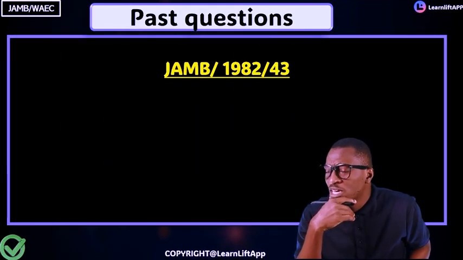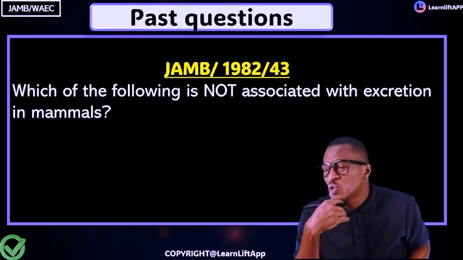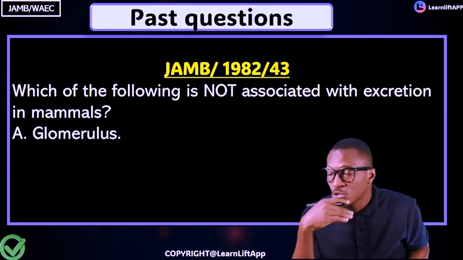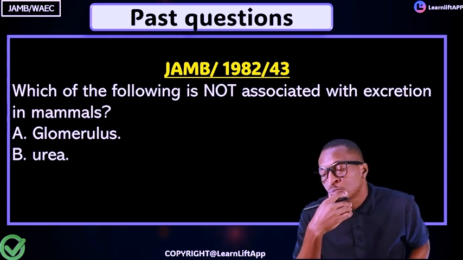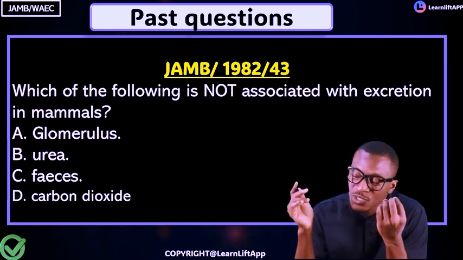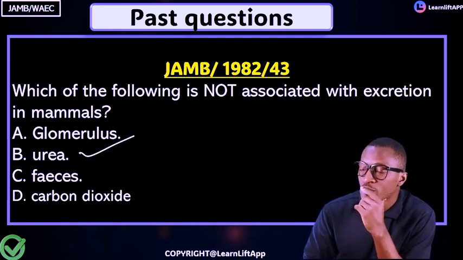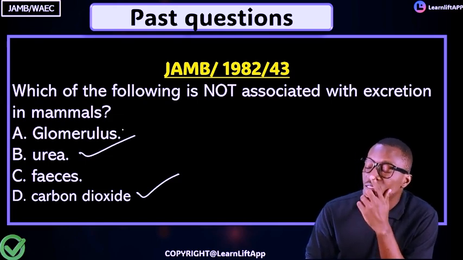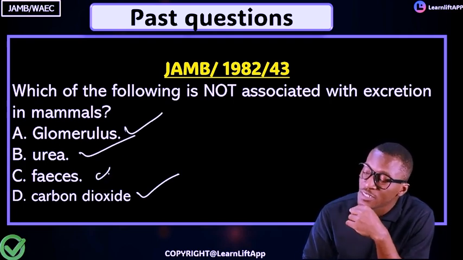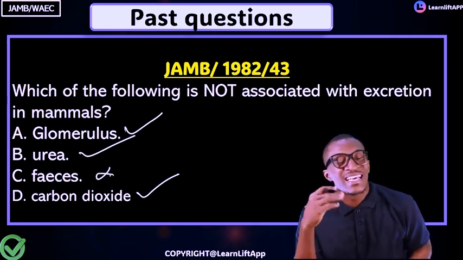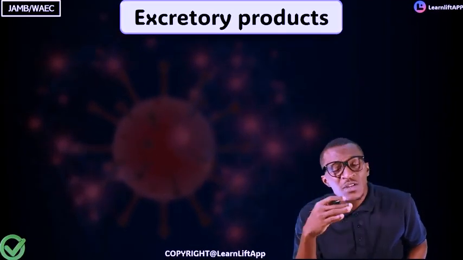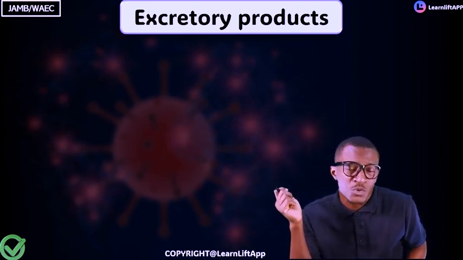Let's see another past question, JAMB 1982 question 43. Which of the following is not associated with excretion? Glomerulus, urea, feces, carbon dioxide. Of course, urea is an excretory product, carbon dioxide is an excretory product, and the glomerulus is where filtration takes place, so this is part of it. But feces has nothing to do with excretion. Feces is egestion, making option C the answer. Do you understand that? So let's now start to treat the waste products one after the other.